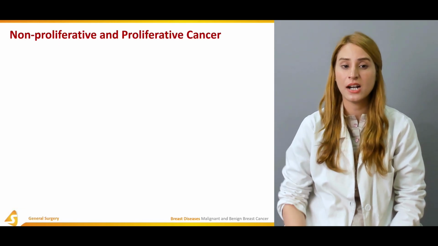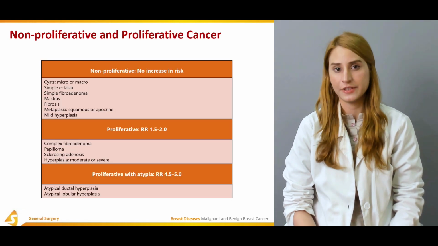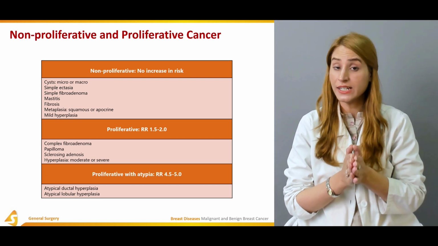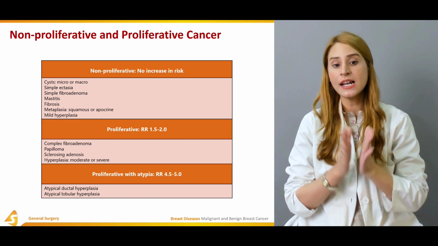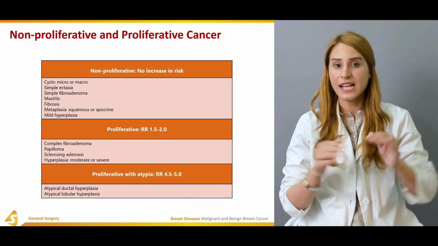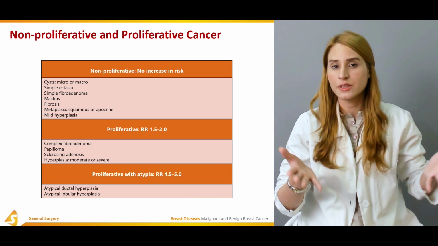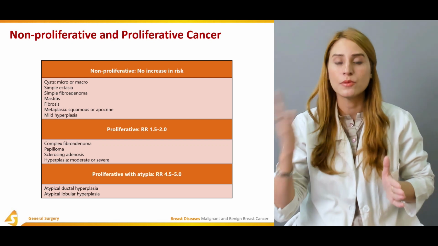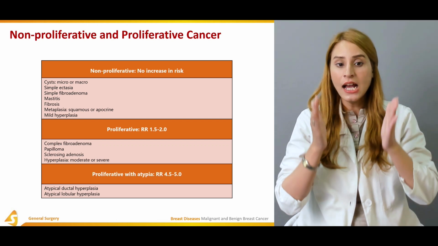So we're going to talk about proliferative and non-proliferative breast diseases. This is a very important slide and it's really going to help you memorize all this. We have divided this into three categories. This is for the benign diseases, not for the malignant ones, right? Initially we'll be talking about the benign diseases and then we will talk about the malignant diseases, right?